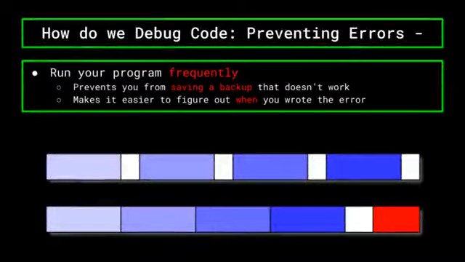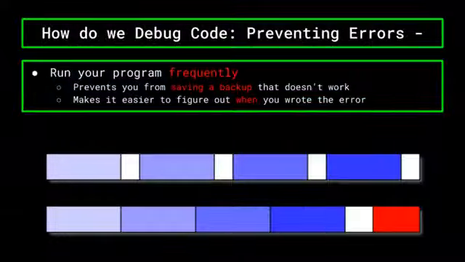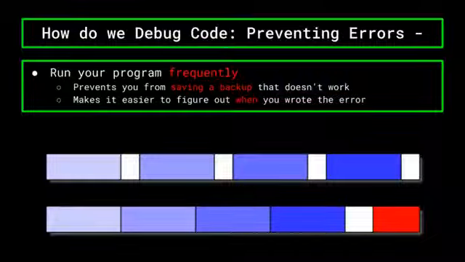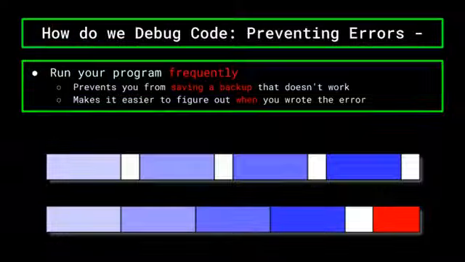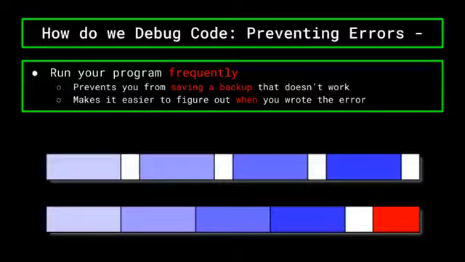This accomplishes two things. First of all, it prevents you from saving a backup that doesn't work. Secondly, if you encounter a problem, it will be easier to find if you have only made a small number of changes since the last time you ran it and it worked, and thus you will only have to look through the new code for problems. If you've spent 5 hours coding and hadn't run it during that time period, it's going to be likely that at some point during that 5-hour code session you messed up, and it's going to be even harder to figure out where you went wrong.